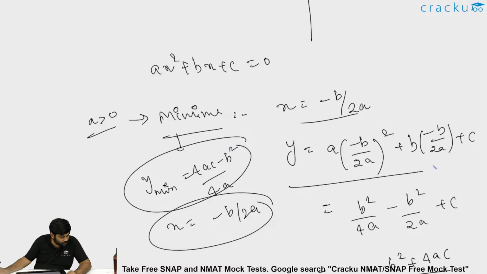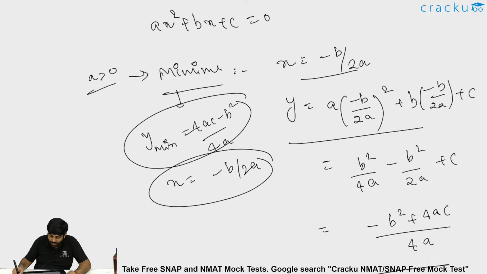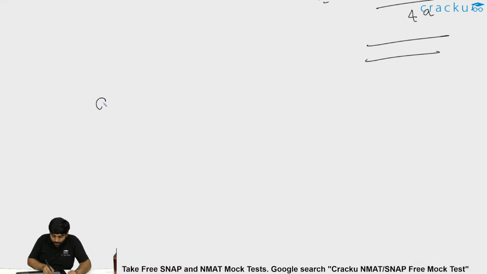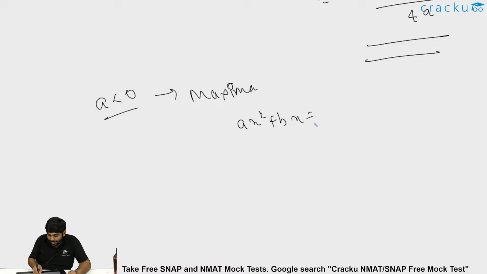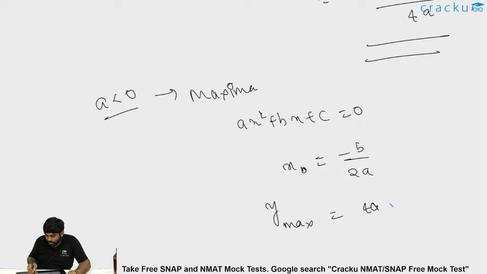Is this clear? The same thing occurs even at the maxima point, that is, if a is less than 0, we will tend to find maxima. In this case, the same ax square plus bx plus c, but a is less than 0, x naught is equal to minus b by 2a, at which you will get y maxima. Y maxima is again 4ac minus b square by 4a.